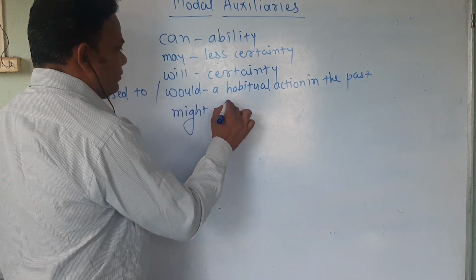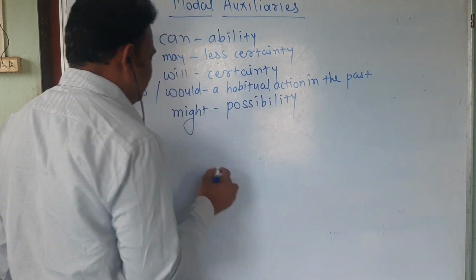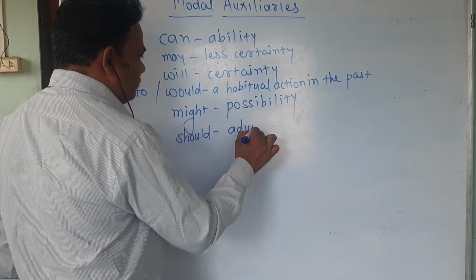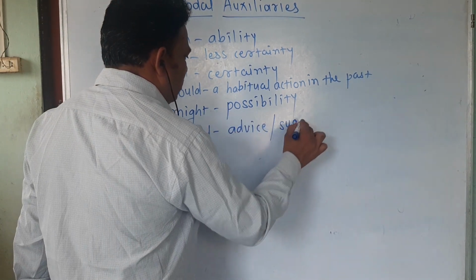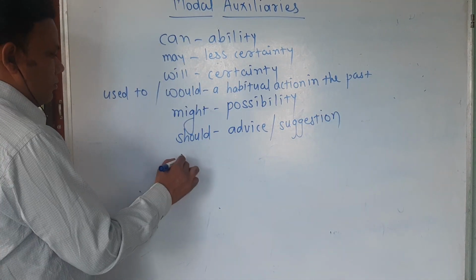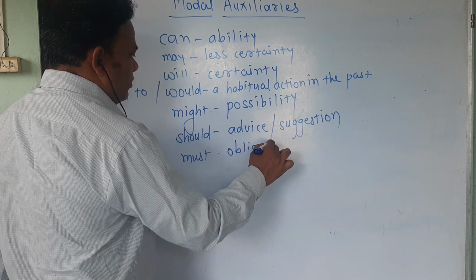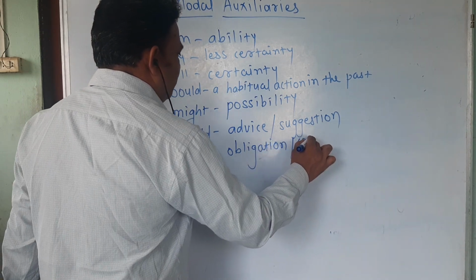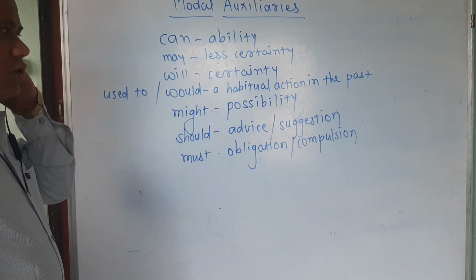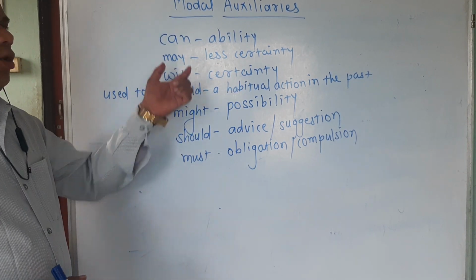Might shows possibility. Should shows advice or suggestion. Must shows obligation or compulsion. So students, you must remember the functions performed by modal auxiliaries.